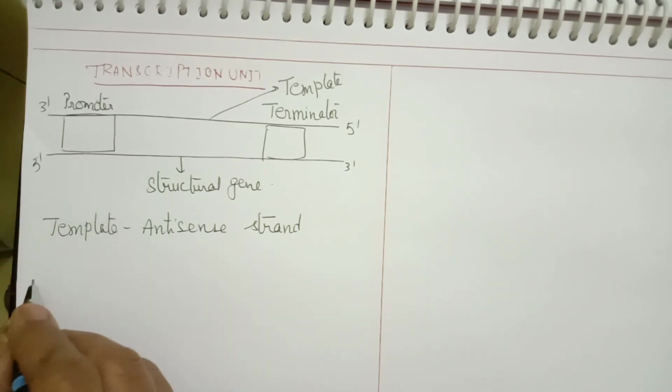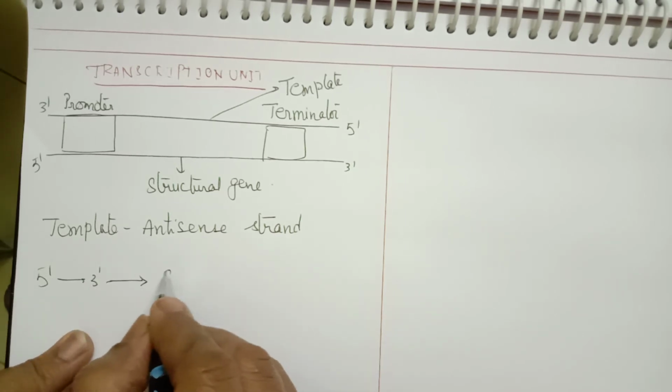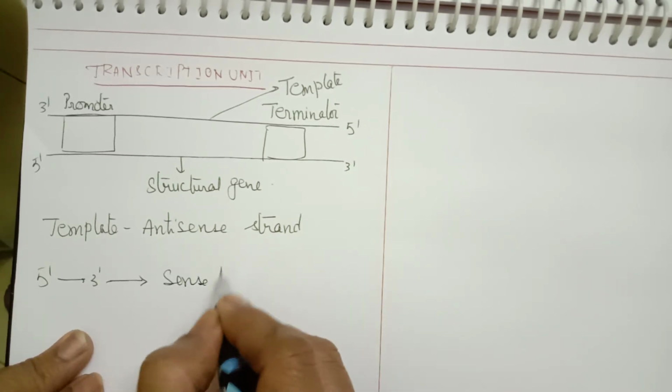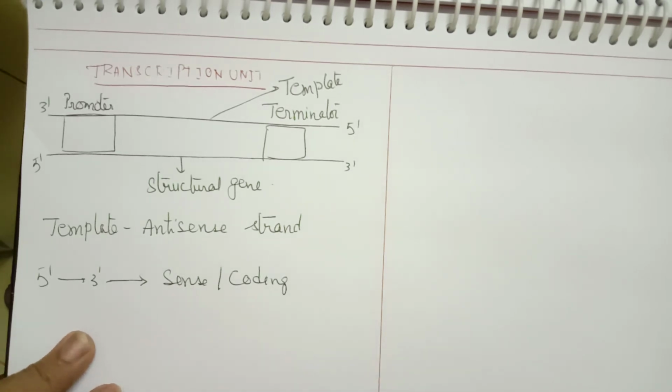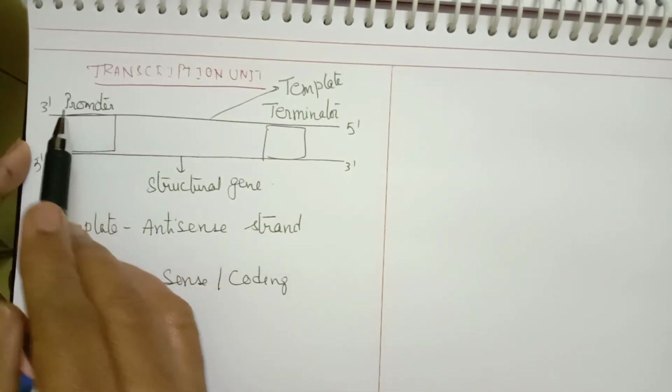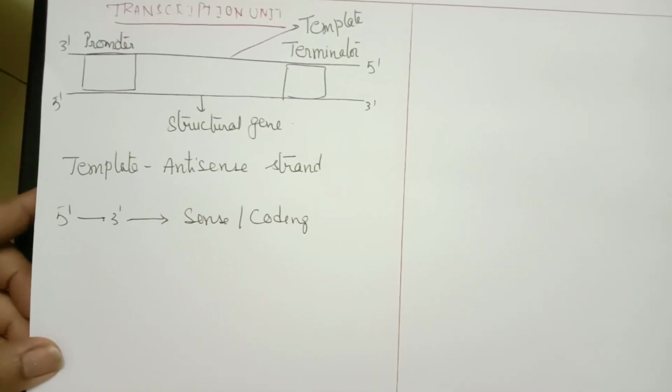The other strand, which runs 5' to 3', is called the sense strand, or the coding strand. Now the positions of the promoter and terminator are given with respect to the coding strand.